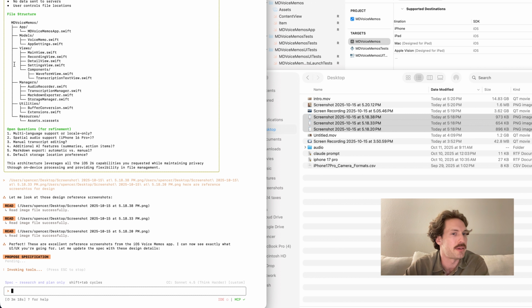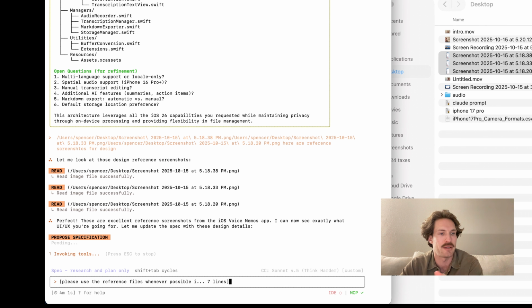We do not care about manual transcript editing. Additional AI features, not right now. The only main thing is a setting that allows the user to toggle on or off a summary of the transcript being used to generate a title for the file. The Markdown export will have a setting of automatic or manual. And the default location should just be the app documents folder, and we can go from there and allow the user to set it in the settings. There's my answer to all their questions.